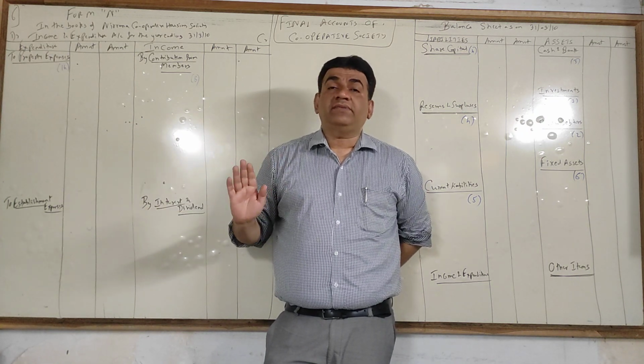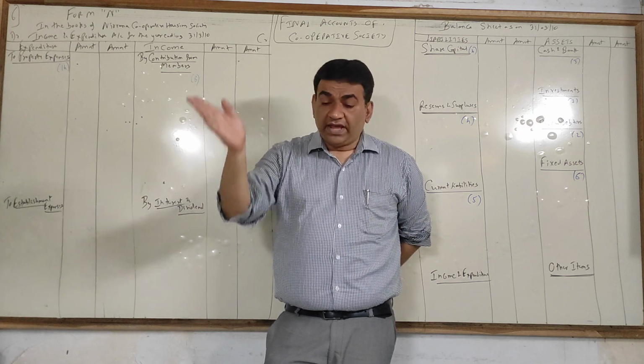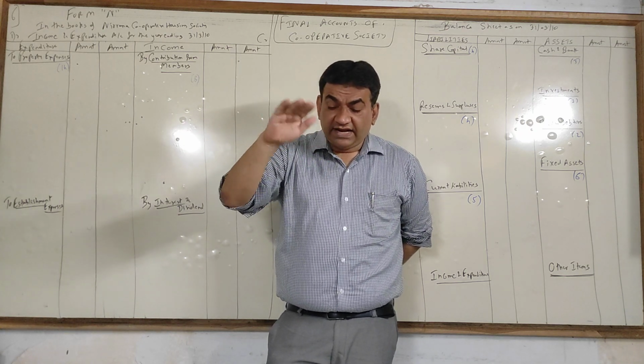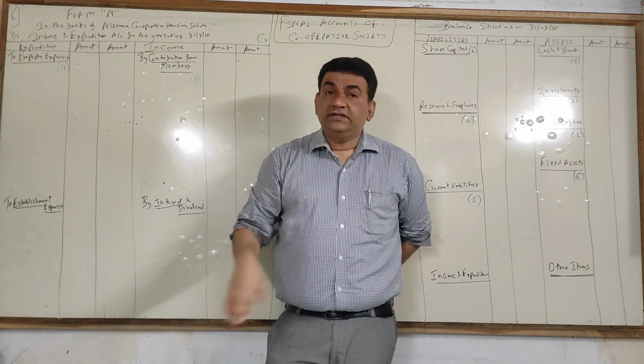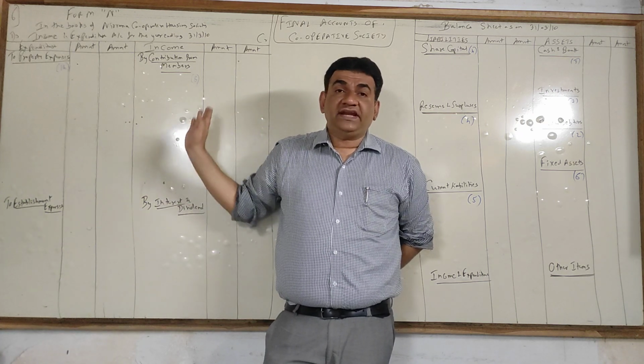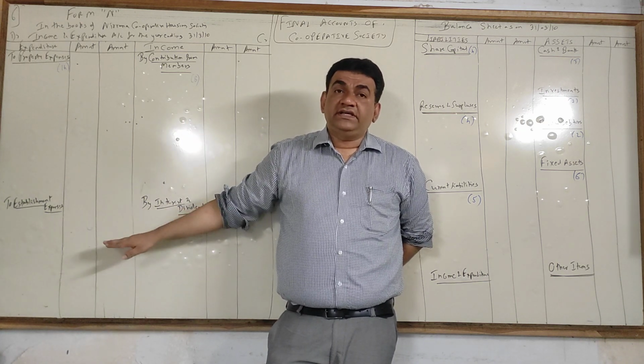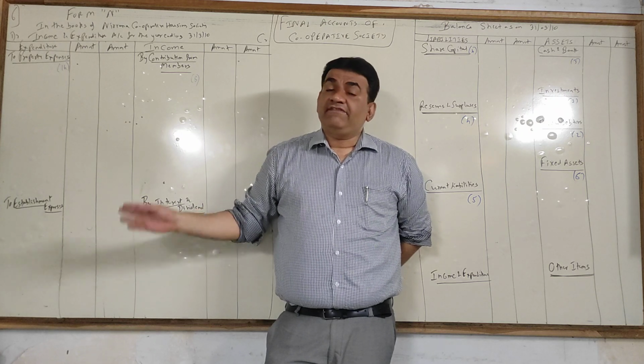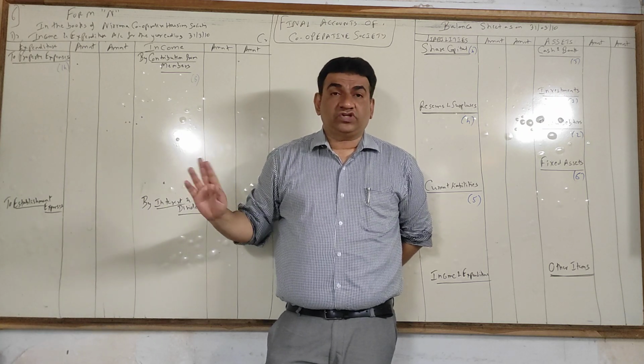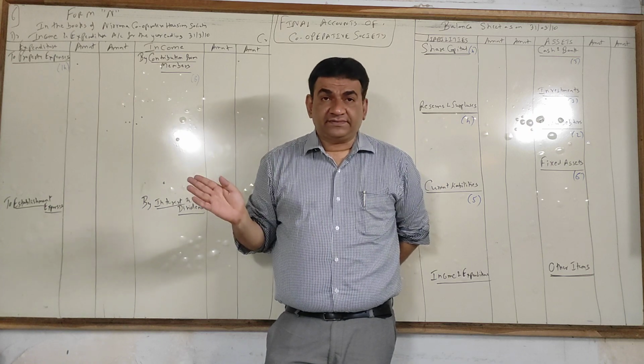So don't worry much about that. Okay. Now see, after that other expense, as I told you, depreciation, surplus, deficit. If credit side is more, it's a profit. We will call it as surplus. If debit side is more, we call it as loss. That is your deficit. Okay.